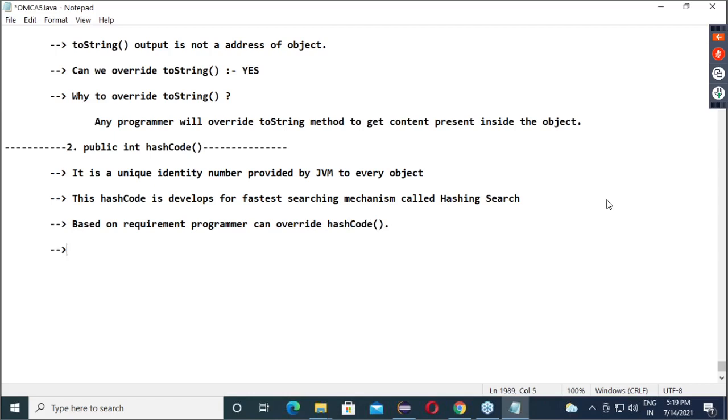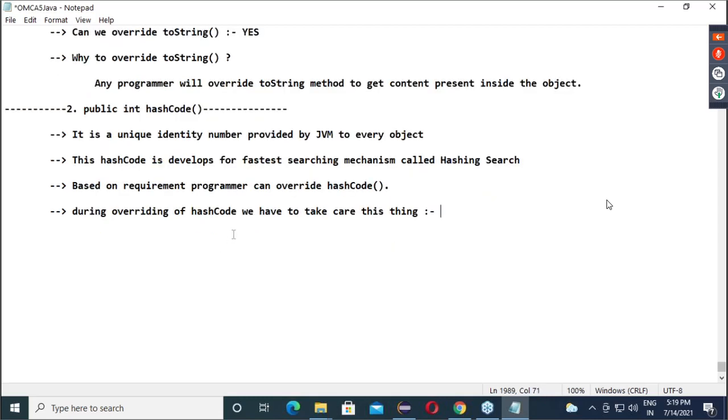During overriding of hash code, we have to take care of this thing.